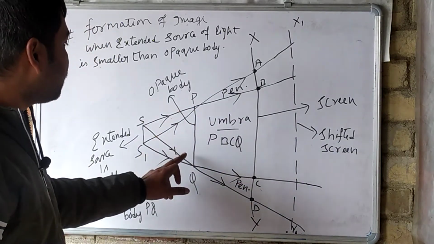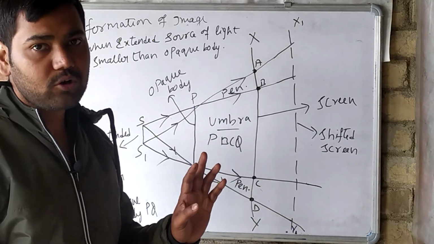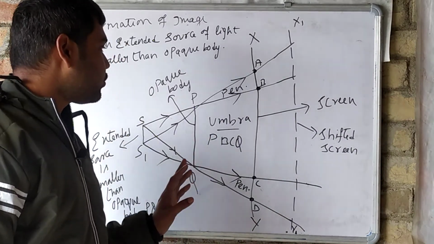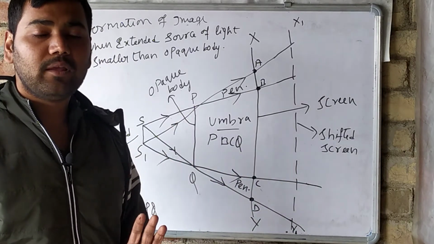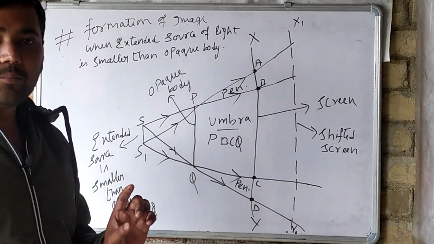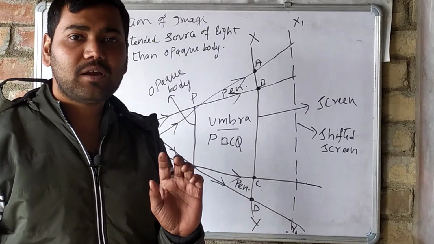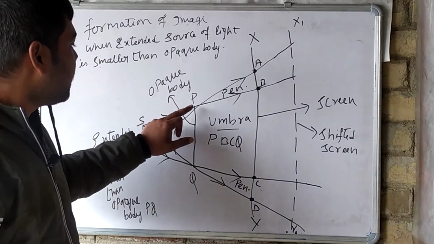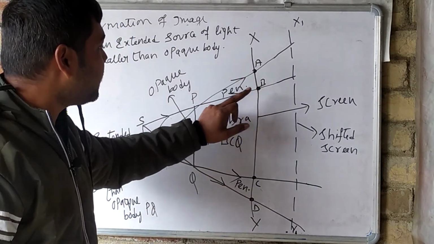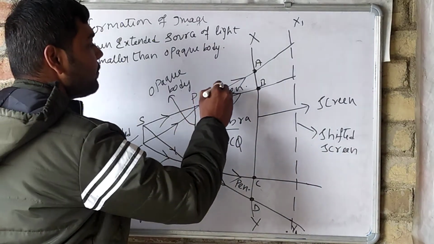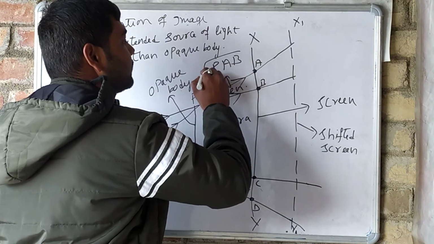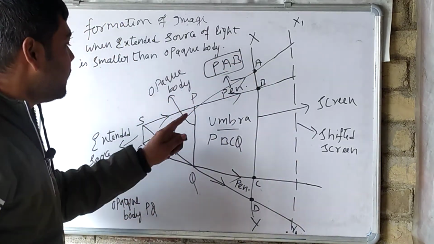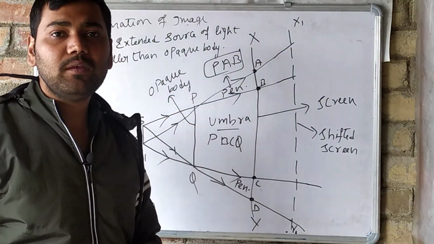Why? Because PQ is the opaque body, and we know that an opaque body does not allow light to pass through it. Now what happens? Here penumbra will form. Penumbra means a region of partial darkness will form. See here the region PAB. PAB is the penumbra region. Here a partial light will be seen.